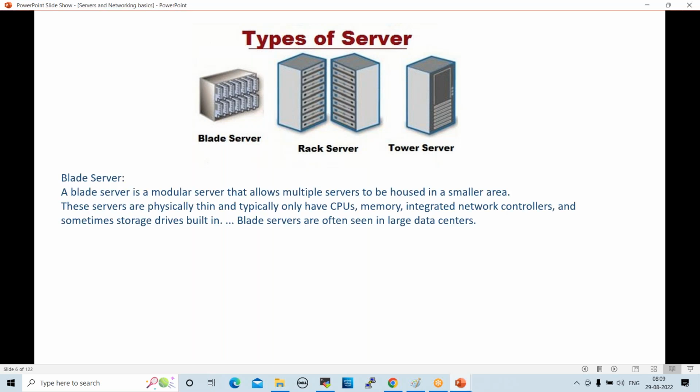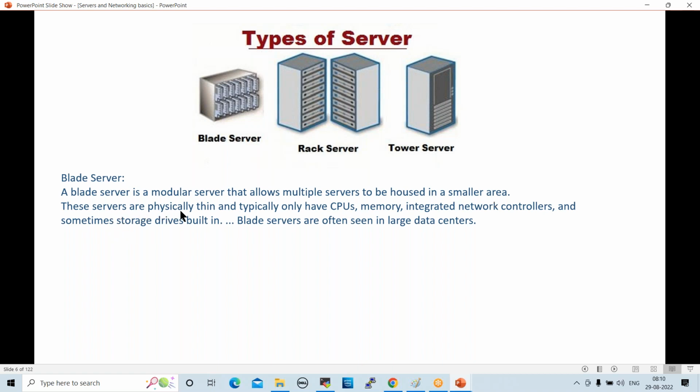A blade server is a modular server that allows multiple servers to be hosted in a smaller area. It's just like a container. In this container, small units you can insert into the container. These are the thin servers. Basically, these servers will be used in enterprise level data centers, right? These are high performance servers, a bit costlier compared with traditional servers.